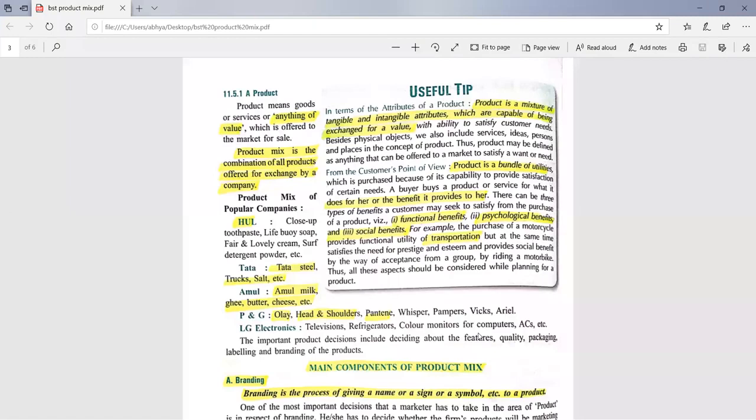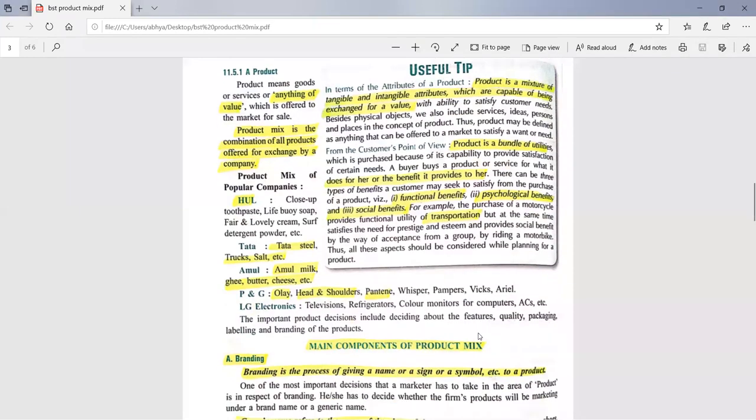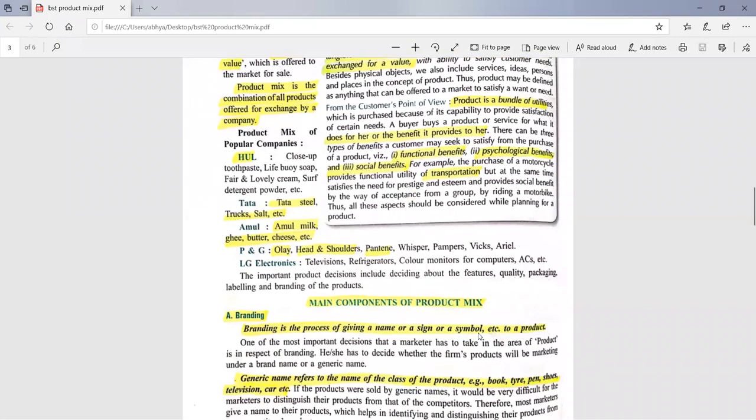Product mix also refers to important decisions which will be taken under product mix, like HUL. You must have heard the name of this company. HUL means Hindustan Unilever Limited. So many products this company is offering, like Close Up toothpaste, Lifebuoy soap, Fair and Lovely cream. You must be using all these products, but these are produced by a single company, Hindustan Unilever Limited. Many more products are also there. I have not taken the name of all the products. So this is the complete product mix of HUL.